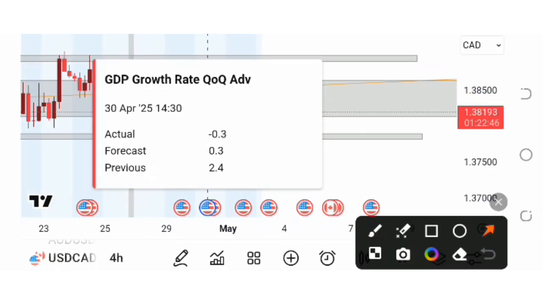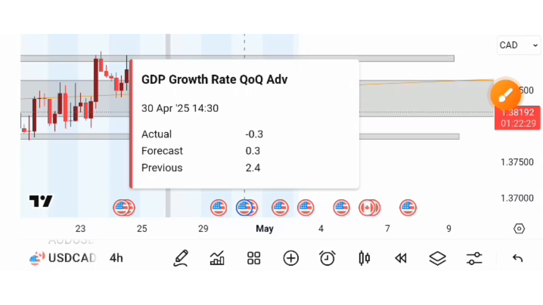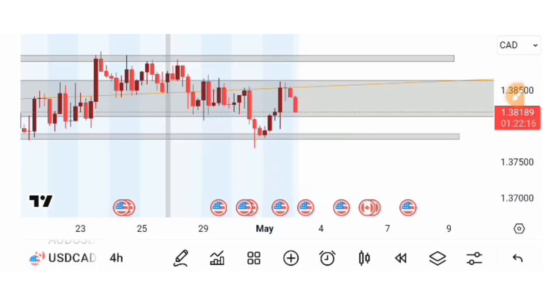And as you can see, this again is data that was compiled from last month, right? It's not data of May, but data of last month. It says the previous was 2.4, and then the actual, so there was a decrease on the GDP. It just means the number of people employed, the production of the country in that month decreased, which means a lot of people lost jobs, which means the country didn't make money. So again, that's why I'm expecting this bearishness on the dollar.